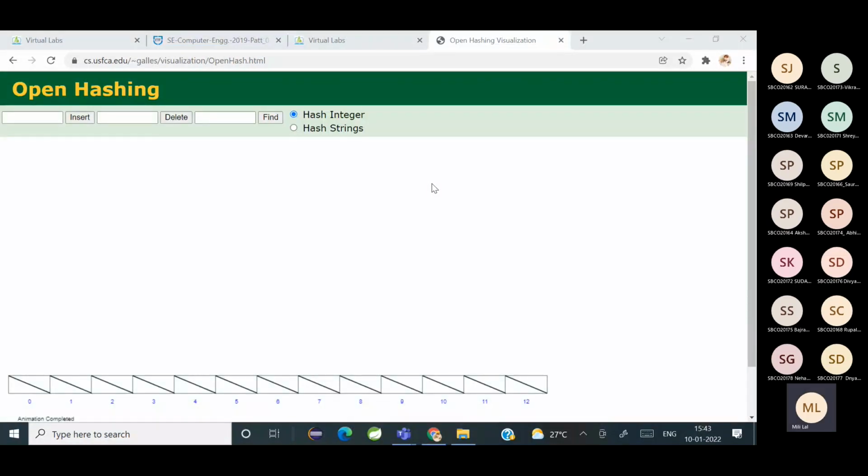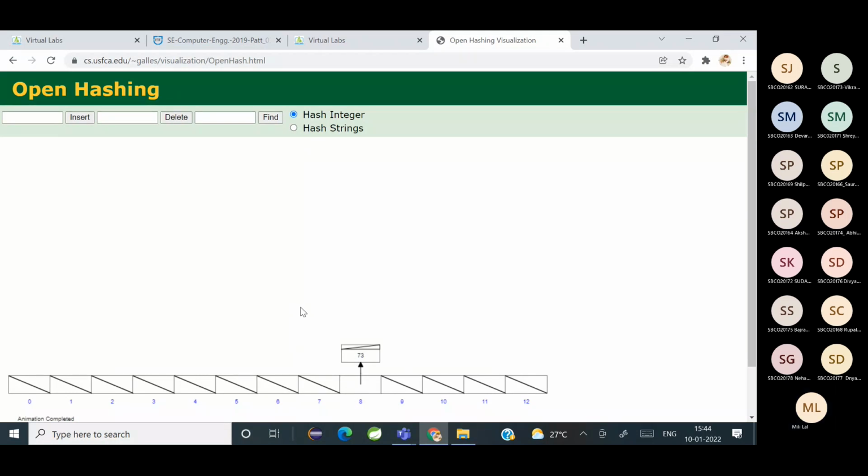Okay, can you all see the screen now? Yes, ma'am. Okay, now tell me a number. Now you can see the bucket size is 12. So any number you insert will be taken modulo 12. Now tell me a number. 73. 73, insert. So it's inserted in index 8.